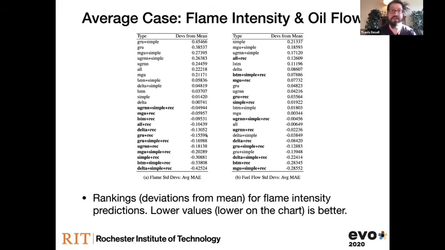So what did we find? For flame intensity and oil flow, all the results here in bold were the ones that added deep recurrent connections. And we can see there's a pretty big trend here. For flame intensity, every experiment we did that added the deep recurrent connections beat out the ones that didn't, some by quite a bit. And this is in the average case over the 10 runs. Similarly, for oil flow, we see most of the things down here all include these deep recurrent connections.